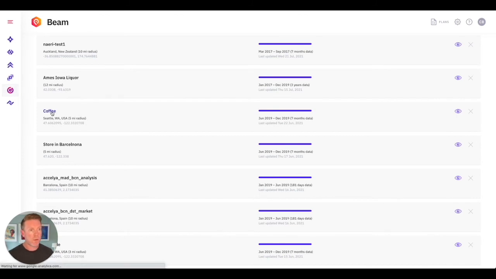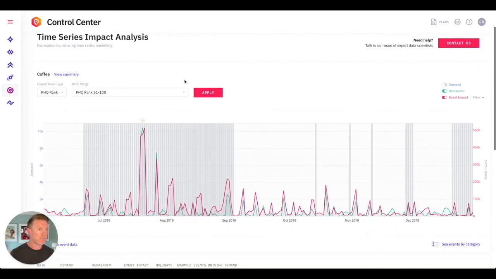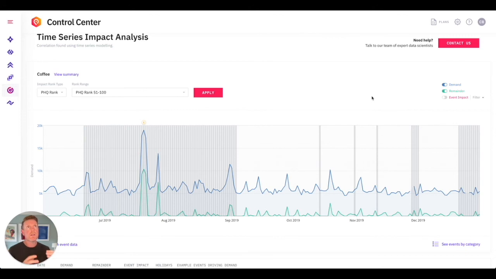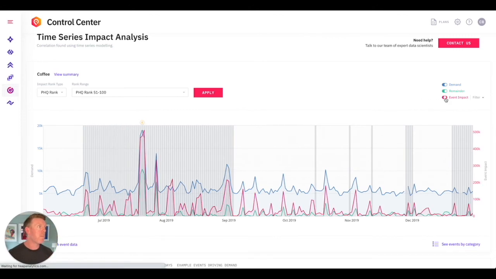So if we just go through to this little coffee analysis here, what this enables us to see is, I'll just turn on demand, this is the demand. So this is demand for coffee. And you can also see what the remainder is. So what is the demand over and above the baseline? And then if you turn on event impact, we can actually begin to see, well, what events triggered that, or were the catalyst behind that surge in demand.